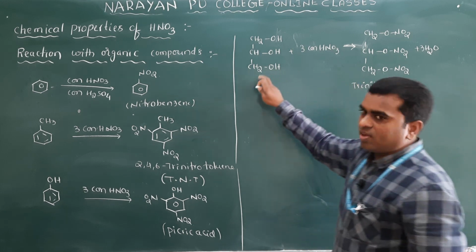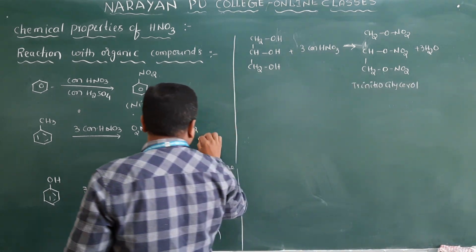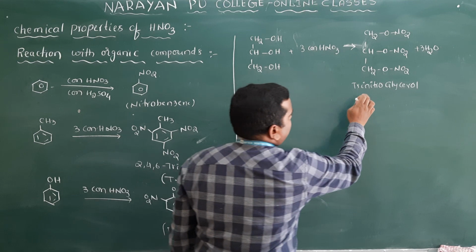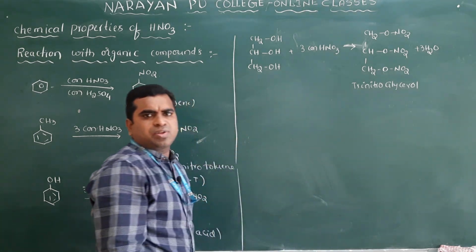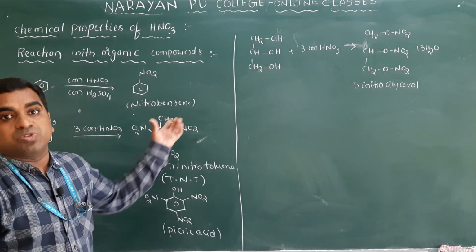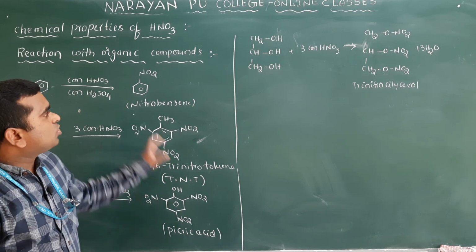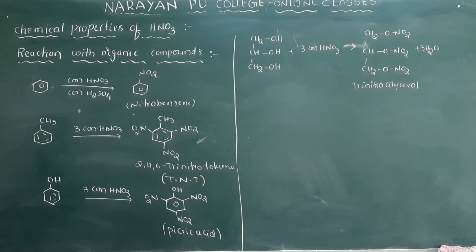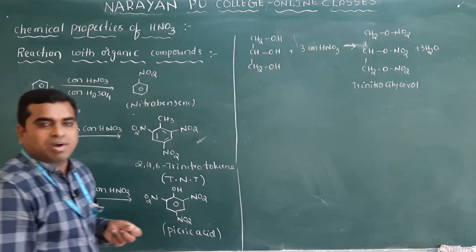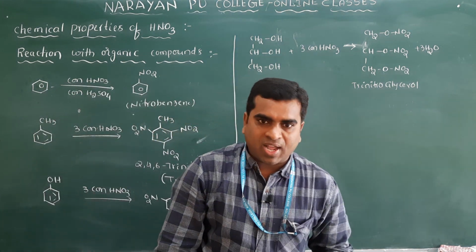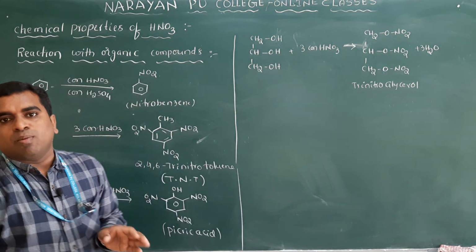This is glycerol. So this TNT and this trinitroglycerol are used in explosives. Clear? So this is about the chemical properties of HNO3. And the next concept here is the brown ring test.